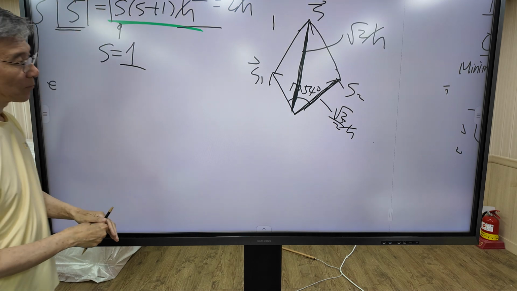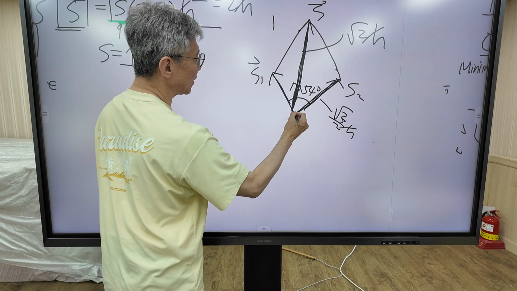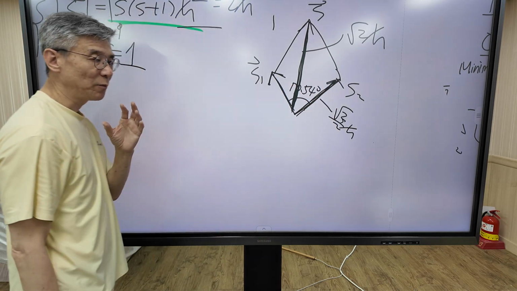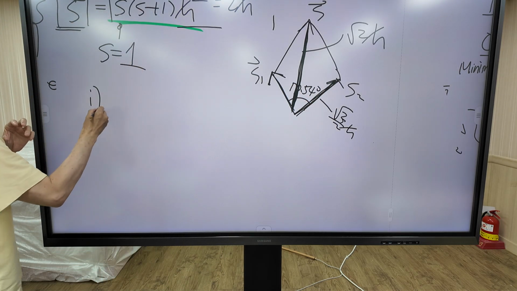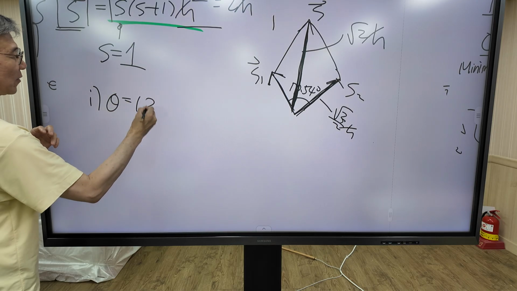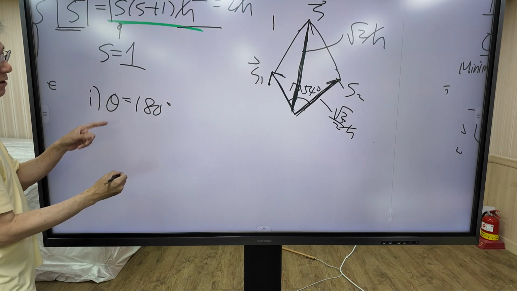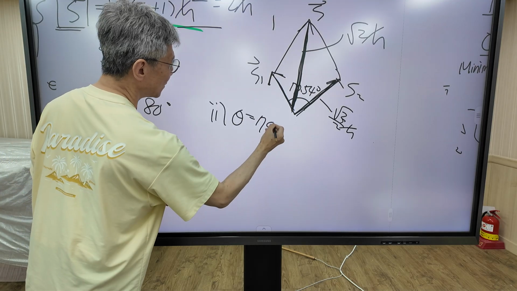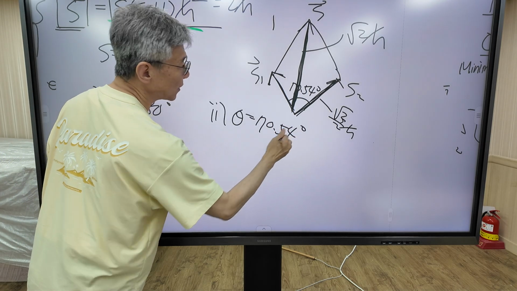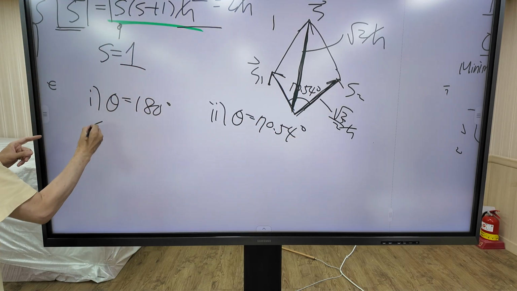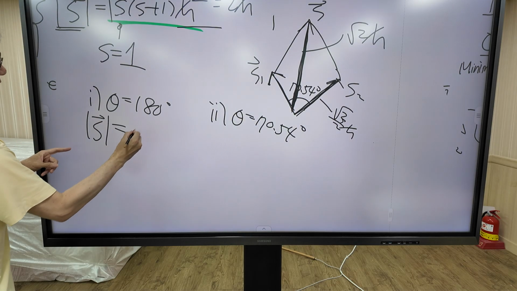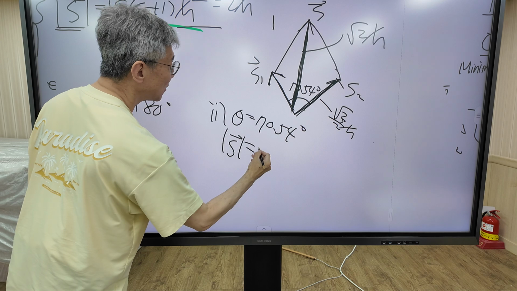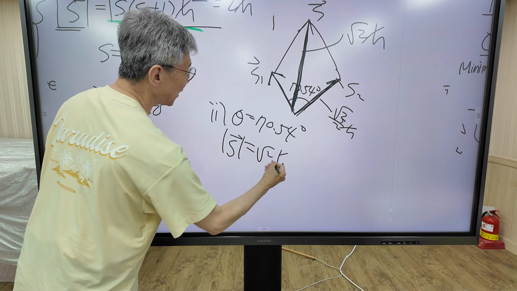In summary, when two electron spins are combined, two angles are possible: theta equal 180 degrees and theta equal 70.54 degrees. In this case, the magnitude of s equals 0. In this case, the magnitude of s equals square root 2 h bar.